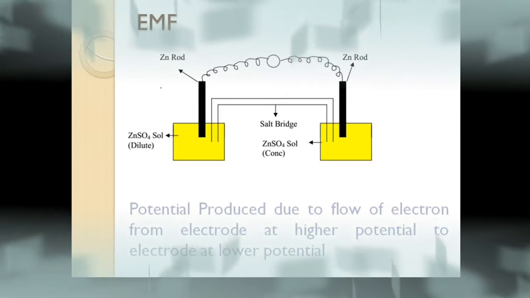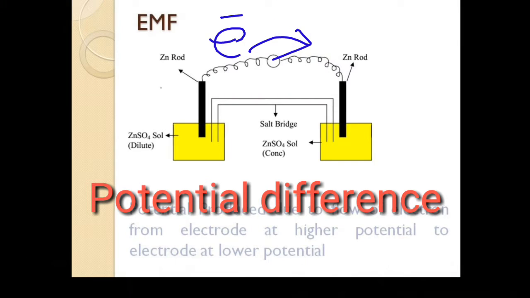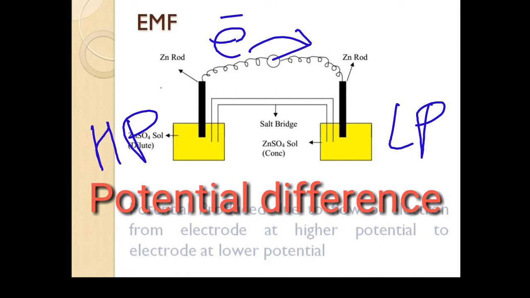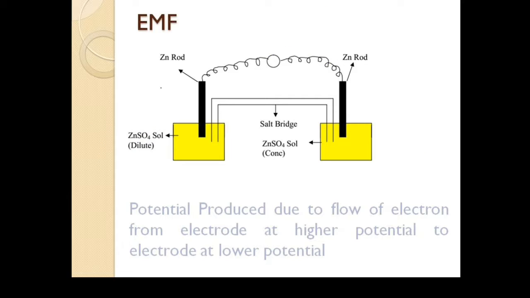Now let us discuss EMF. As you know, a potential difference produced due to flow of electrons from the electrode at higher potential to the electrode at lower potential is known as EMF. Remember my friends, EMF is nothing but a potential difference. So in this sense, cell potential is nothing but EMF of a cell.